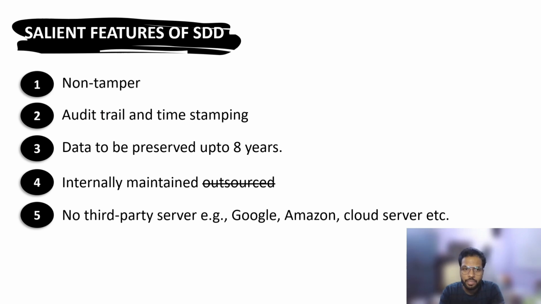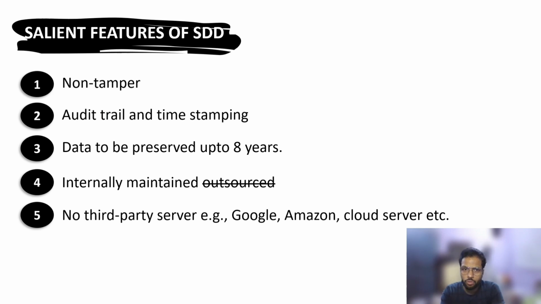The third is, as per the legal requirement, the data has to be preserved for 8 years, and you need to maintain that data for longer, beyond 8 years also, if there is some investigation pending with respect to certain UPSI. So it's not only up to 8 years.